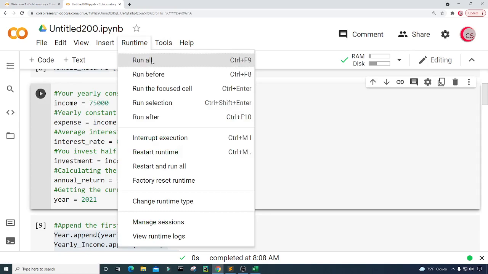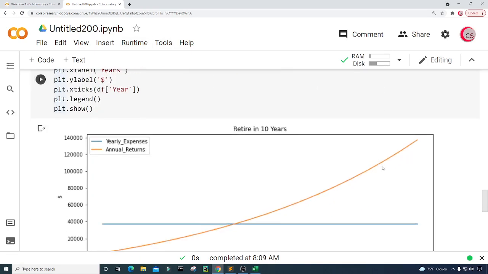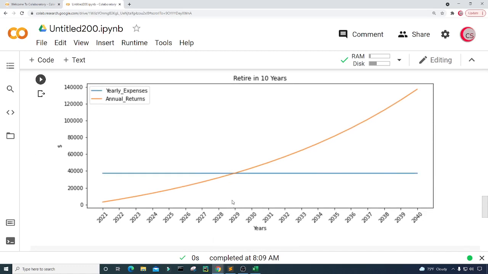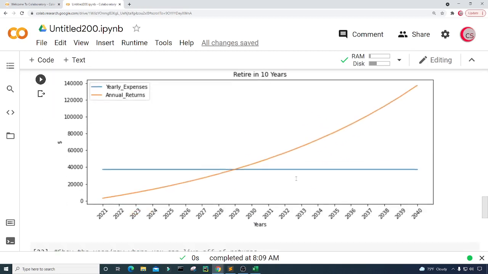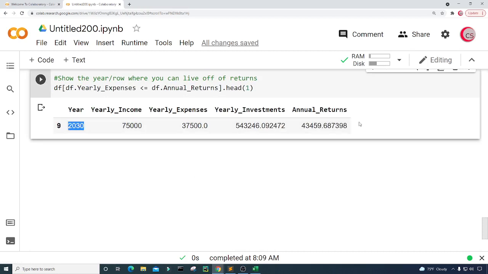So click Runtime and then Run all. And so with 75,000, is it within 10 years that we will be sustained? And the answer is yes. All right, and what year is that? Of course, that's 2030, and we can see our annual returns here, and that's with a yearly expense of 37,500. So this is pretty cool.